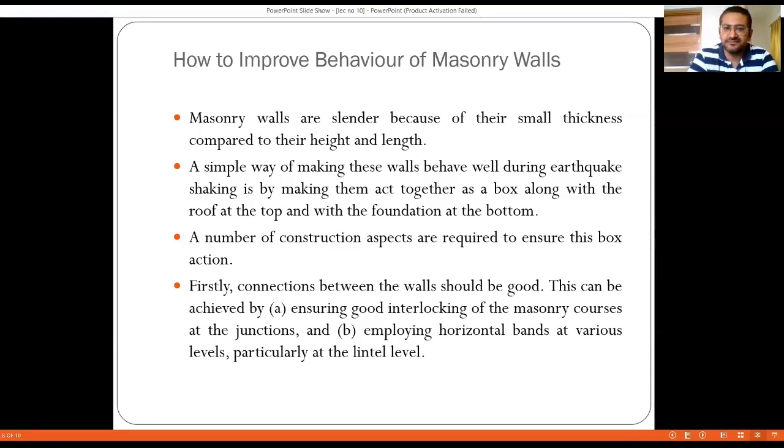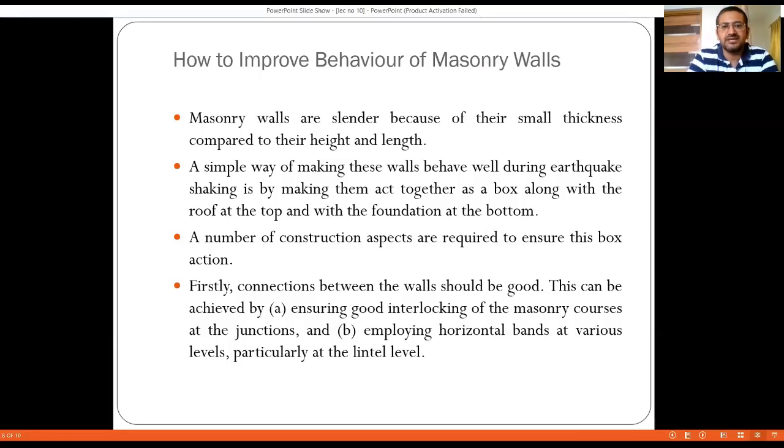in the present era is 115 mm, and in regular construction we see that either the thickness is 230 mm maximum, or sometimes it may be 350 mm. So it is very much less as compared to its height and length, because the height of the wall is usually 3 meters, and the length depends on the plan, right?